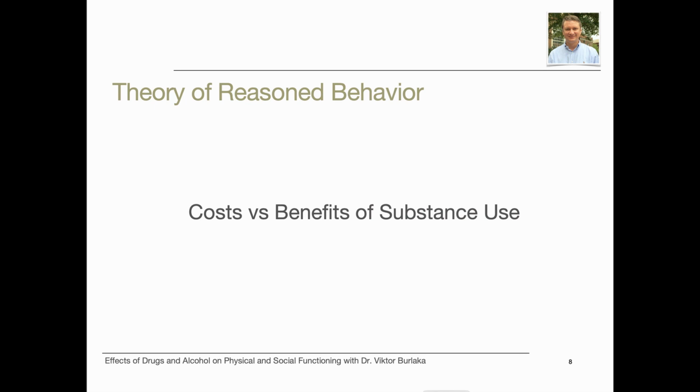Theory of reasoned behavior. Reasoned behavior refers to the tendency of individuals to calculate costs and benefits associated with a behavioral choice. Typically, when making a decision whether or not to use alcohol, cannabis or some other substance, an individual would engage in an internal mental debate about the possible positive versus negative outcomes. On the one hand, they can enjoy friends and positive feelings. On the other hand, drugs are expensive, and they can get in trouble with family or police.